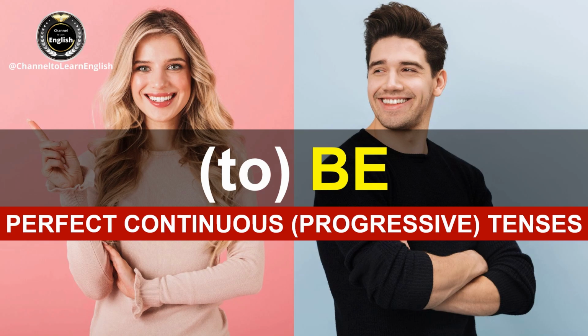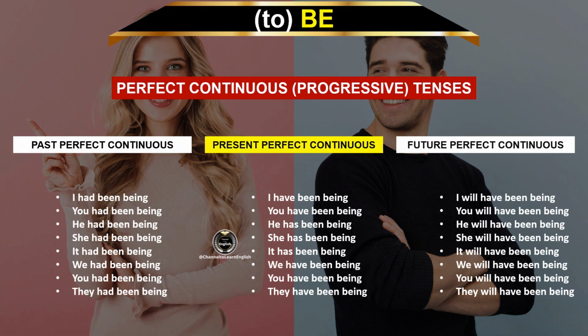Perfect continuous, progressive tenses. Present perfect continuous. I have been being. You have been being. He has been being. She has been being. It has been being. We have been being. You have been being. They have been being.